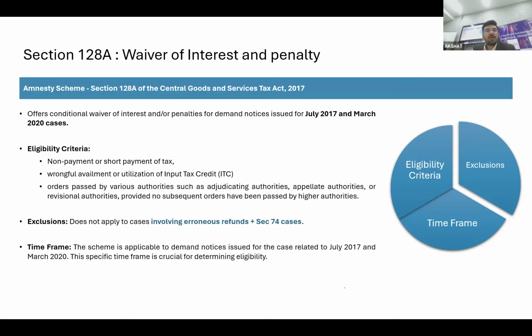From July 17 to March 20, you will have interest and penalty exemptions if you pay full tax. That is one thing. What sort of cases are covered? I would say that every case will be covered in general, except section 74 cases and erroneous refund. So in case you have received a SCN, that can be covered. In case you have received an order, that is also covered. In case you are under appeal, that can also be covered, provided you withdraw the subsequent filing. Right? This is the summary of this whole provision.